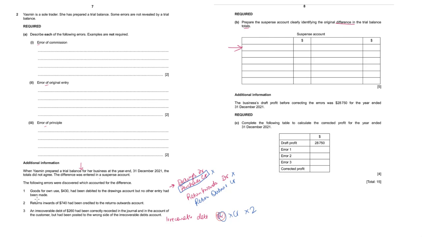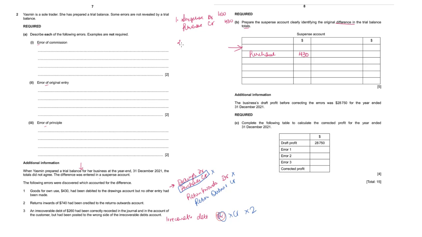Okay, the first one, goods for own use 430 had been debited to drawings account. No other entry had been made. So we'll have to credit the purchase account and debit the suspense account. So in the suspense account, the entry will appear on the debit side 430. Okay, what I'll do, I'll write down the rectification entry also here. So suspense debit, purchase credit 430.